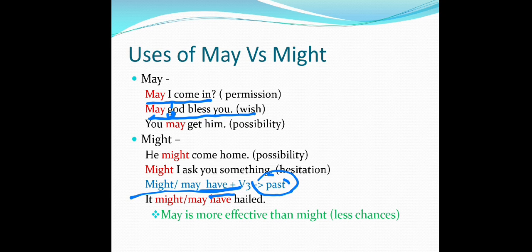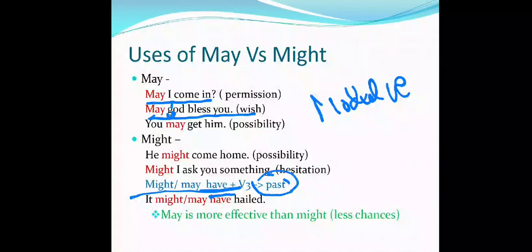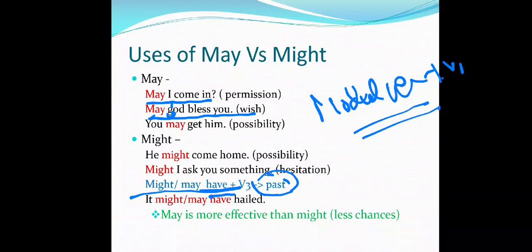Our modals go only in the present form, they carry modal verb plus V1 in the present sense. We will use modal verb with V1 in the present sense, but whenever we use modal verb plus have, that will go with the V3 form, ED form, and they will convey the message in the past form. Okay, now may is more effective than might.